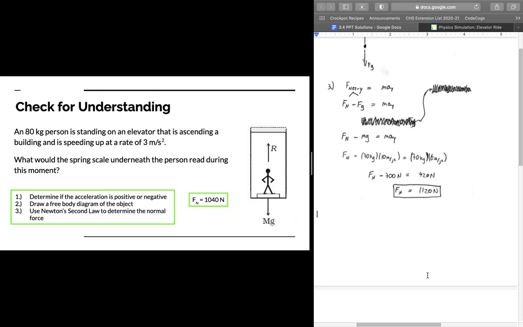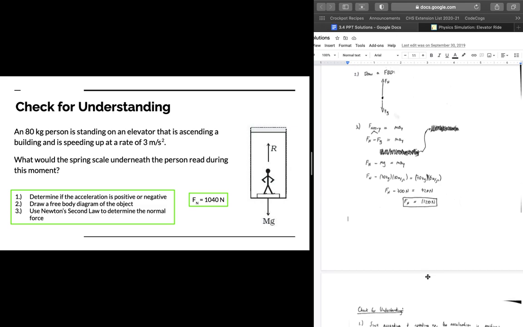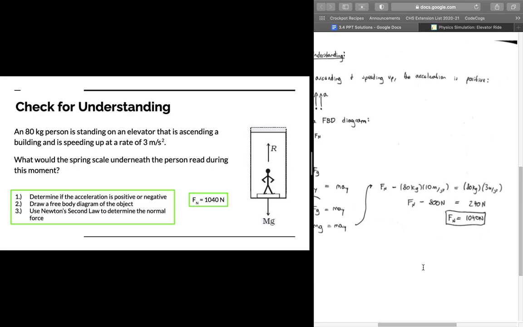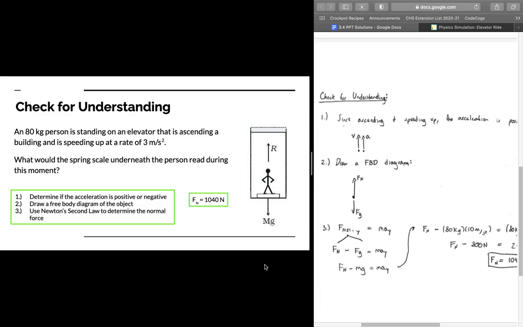All right, so here's a check for understanding if you would like to do so. You can pause here and we'll pick up here after you've completed this check for understanding. If you need help, you can proceed through the remainder of this video where we'll walk through this problem together.